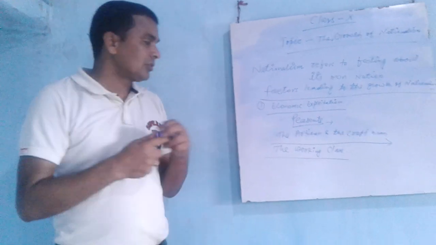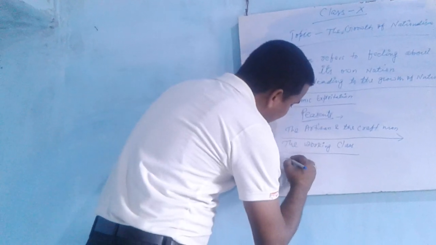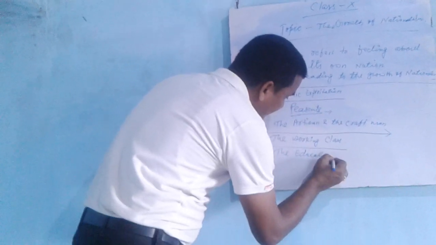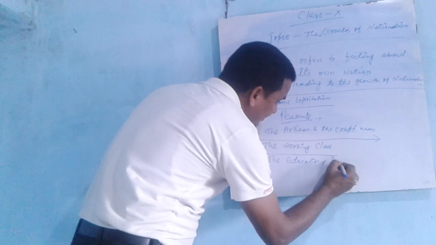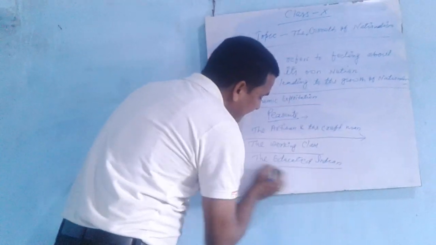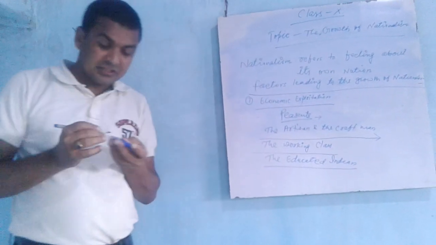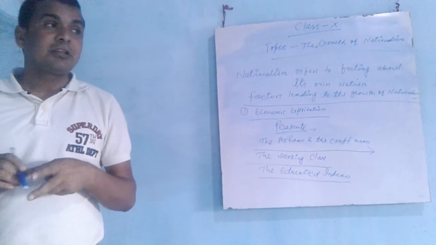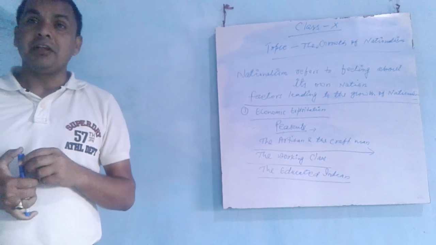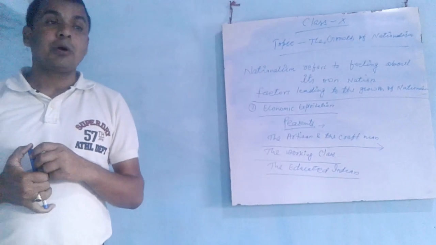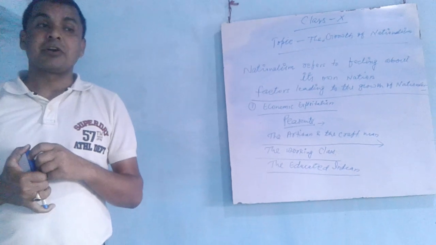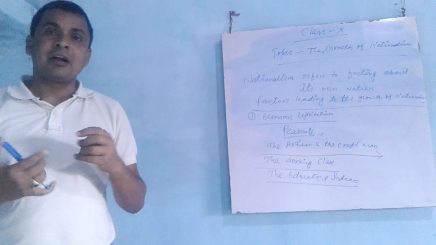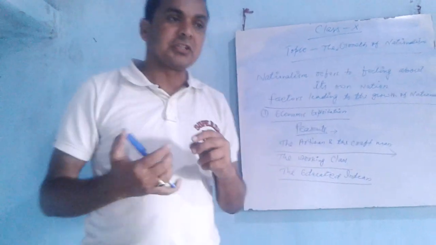Next, the educated Indians. In the government sectors, employment was less for Indians, and educated people, whose main aim was to get a job in the government sector, were not getting it. Due to that, they became angry against the British and started to work against British policies.